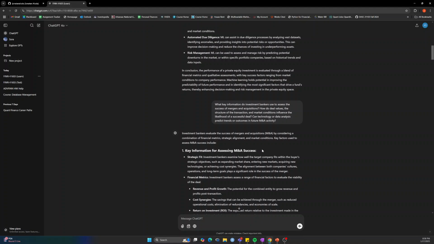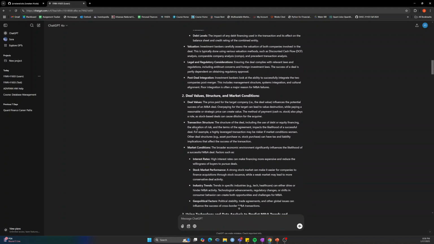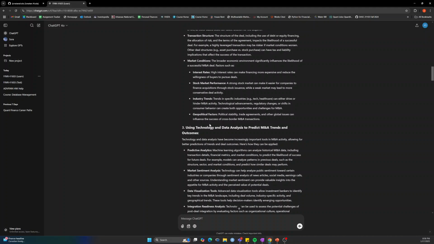I asked it about investment banking and how something that's very prominent in that field is mergers and acquisitions. And then I asked it a more specific question, and then I went into asking how can technology or data analysis predict trends or outcomes in future merger and acquisition activity. It answered in the same way, in 3 different sections, because the question is divided in 3 different ways. So the model is learning proactively how to answer the questions I ask it, especially if I ask it in the same way in 3 parts.